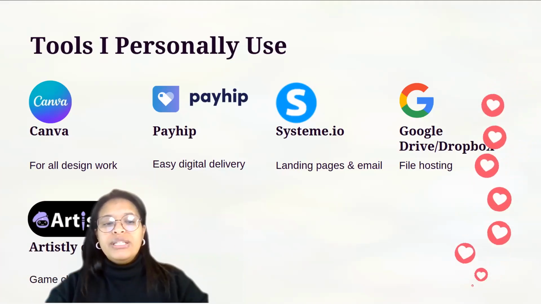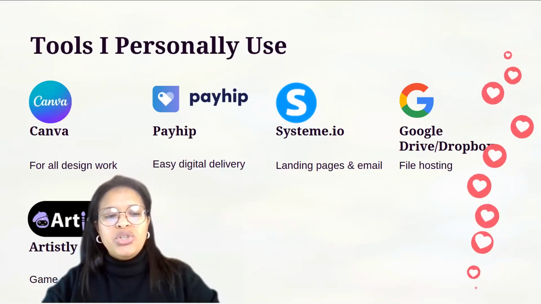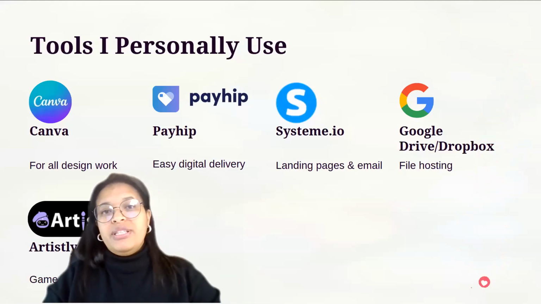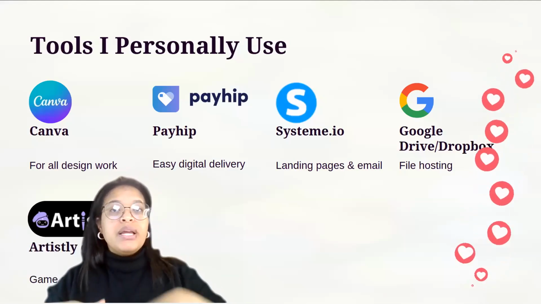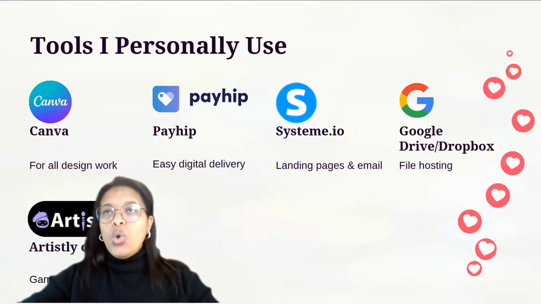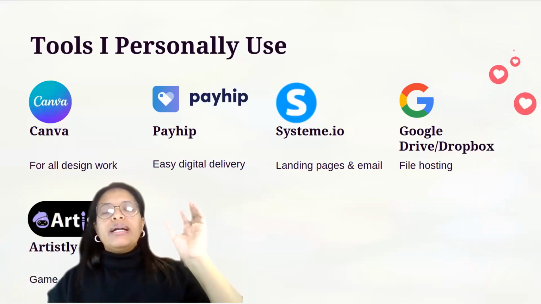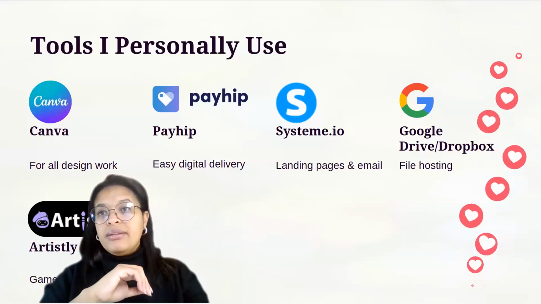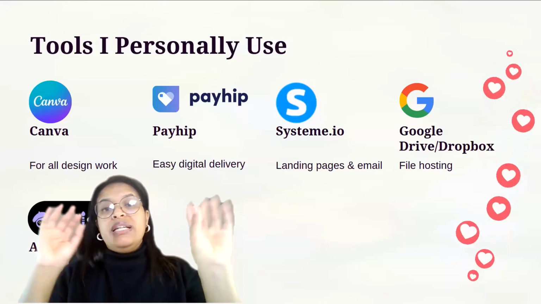And then Artistly and Canva. I'm just using Artistly as a tool that can design many different digital products, product mock-ups, t-shirt designs, wall art, clip art, etc. So Artistly is a great place to do that. And what I love about Artistly, it's a once-off fee.